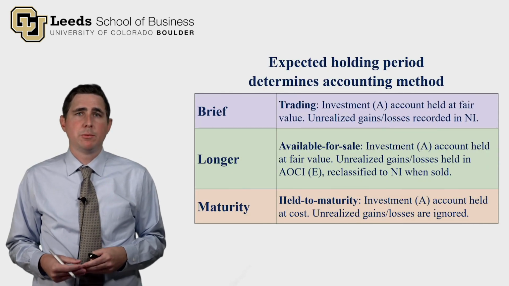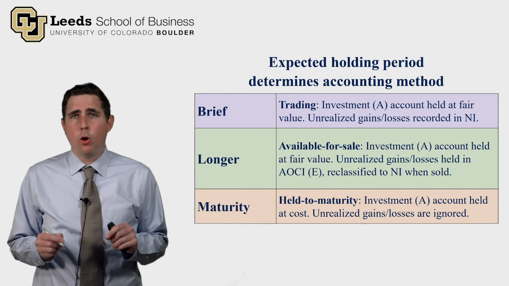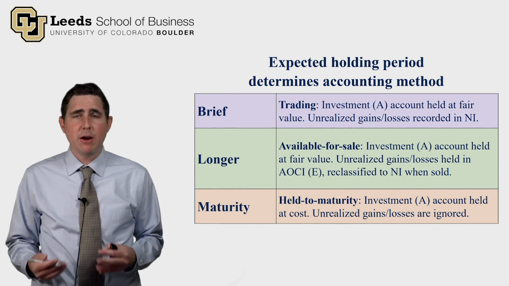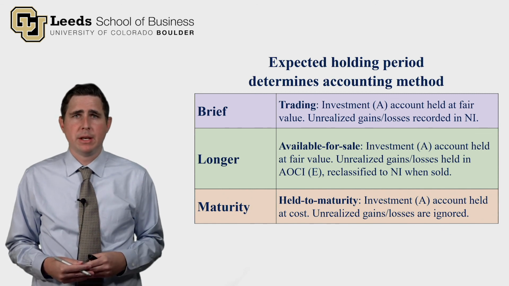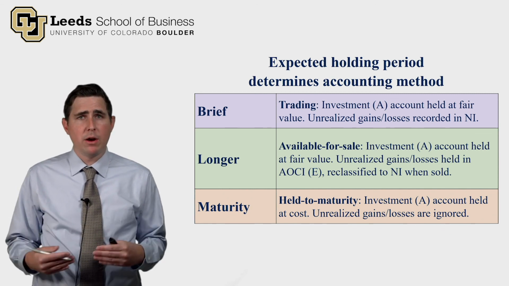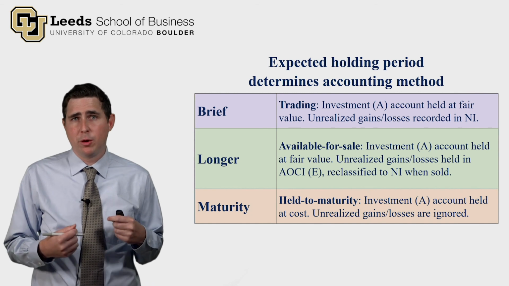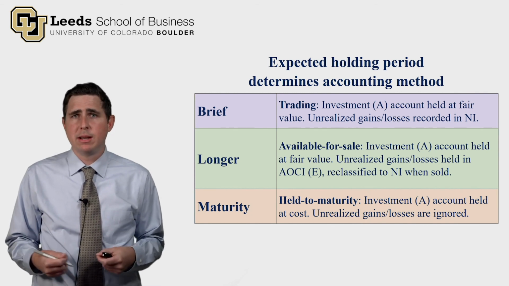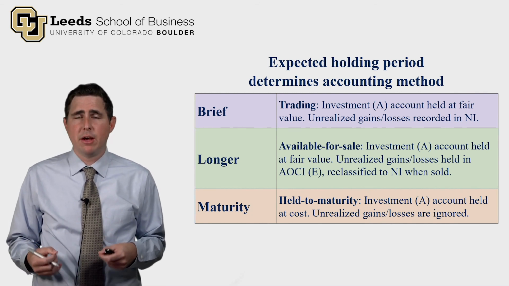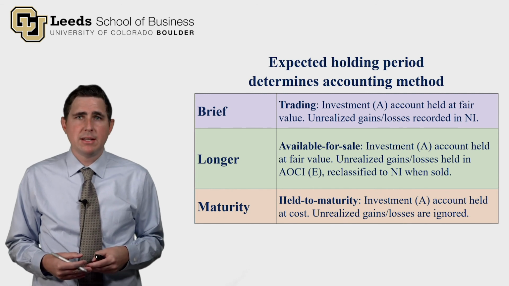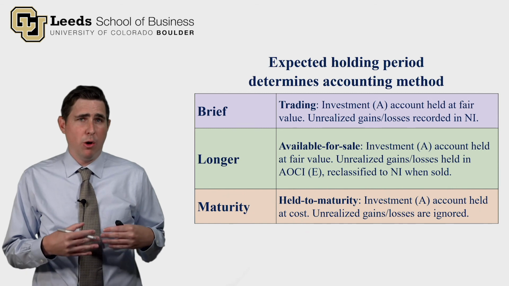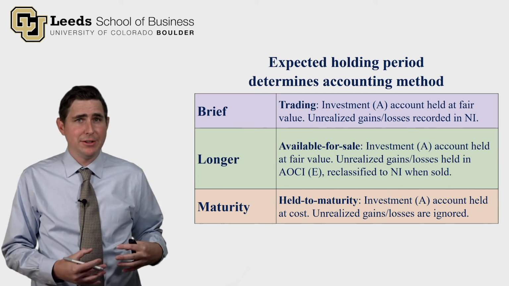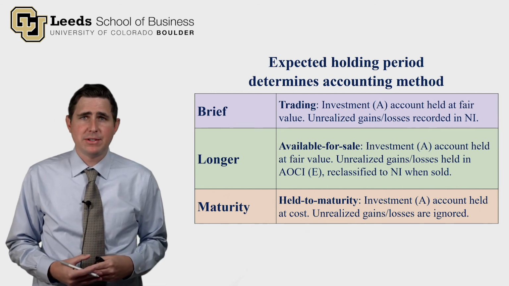So, to recap, the expected holding period is what determines the accounting method companies use when they account for debt investments. If, when a company acquires a debt investment, they expect to hold it for a brief period of time, you use the trading method. The investment account is held at fair value, unrealized gains and losses recorded in net income. If you expect to hold it longer than brief, but not until maturity, you use the available for sale method.